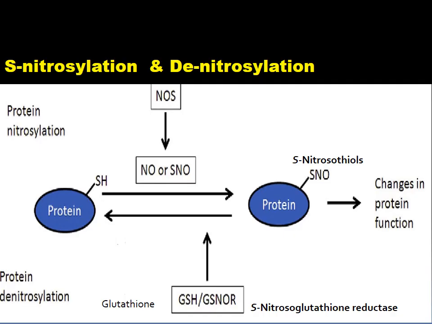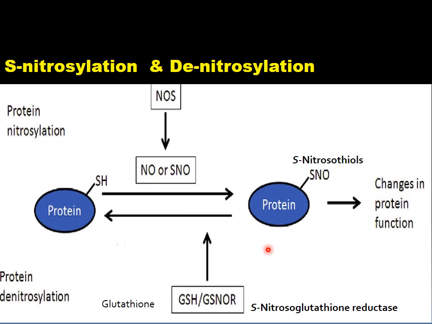This slide tells you the process of protein S-nitrosylation and denitrosylation. When proteins interact with nitric oxide, which is produced by an enzyme known as nitric oxide synthase, the proteins become S-nitrosylated, and then they promote susceptibility against pathogens.